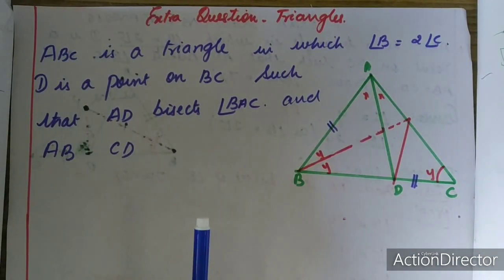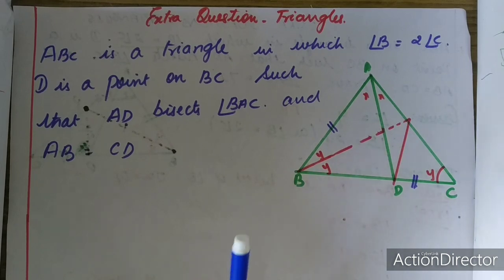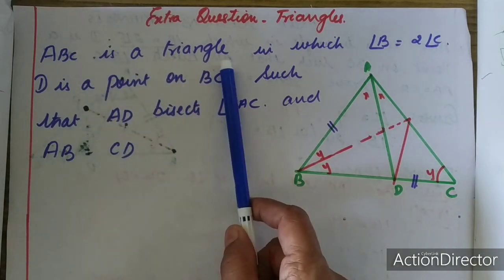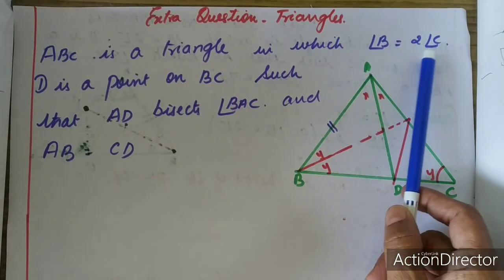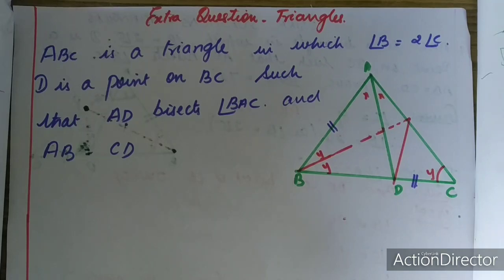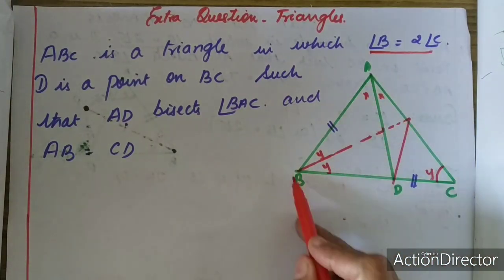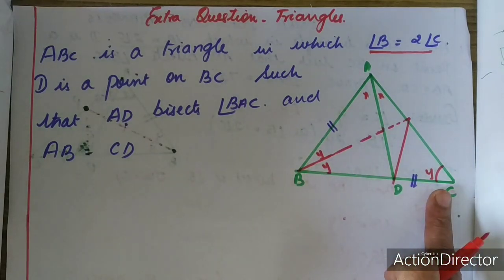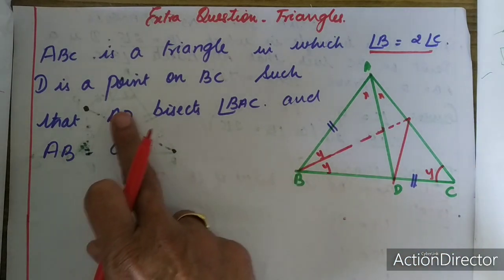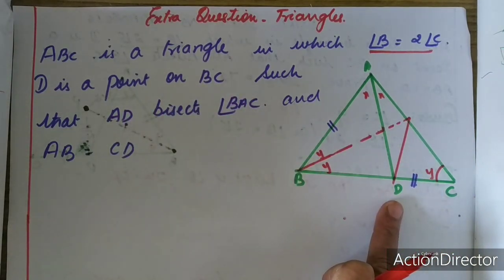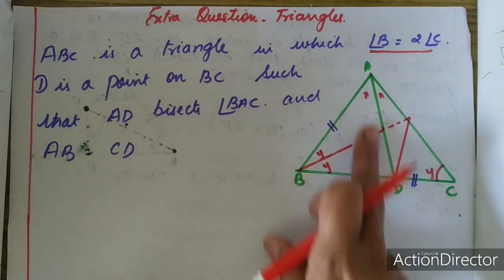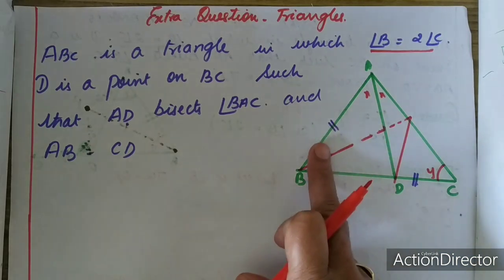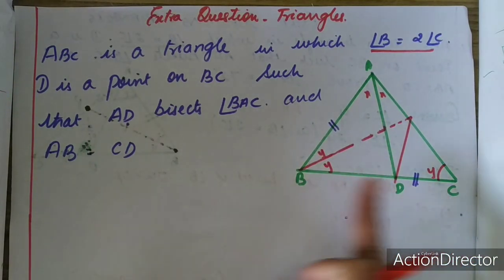Today let us see one extra question of class 9 chapter triangles, which states that ABC is a triangle in which angle B is equal to 2 times angle C. Here D is a point on BC such that AD bisects angle BAC, and also it is given AB is equal to CD.